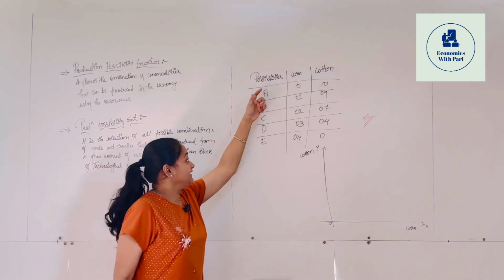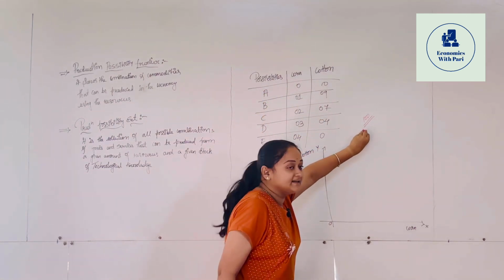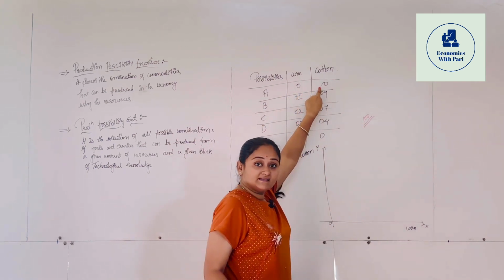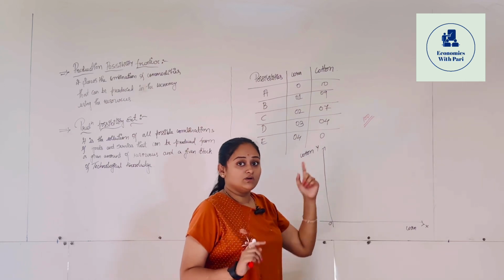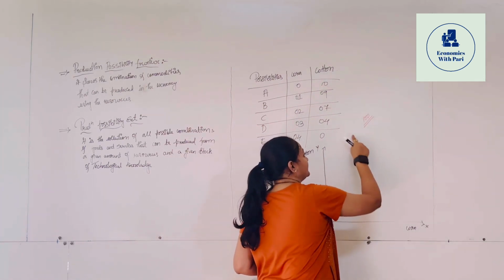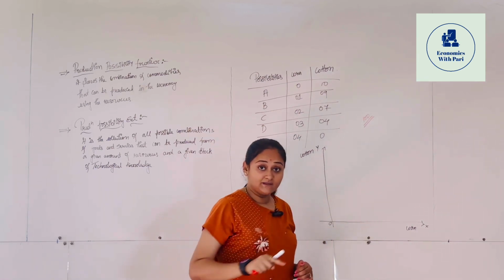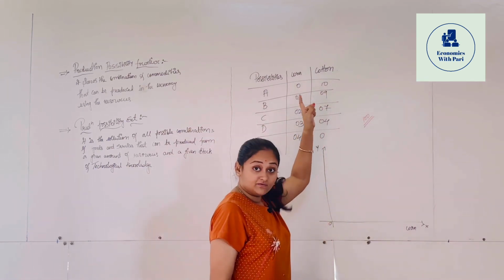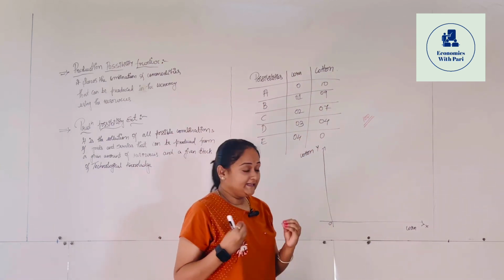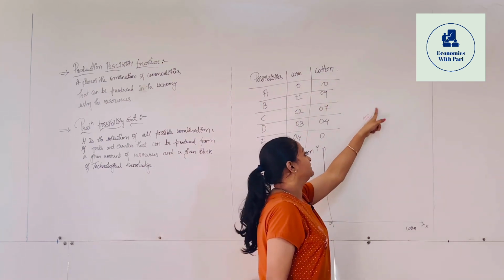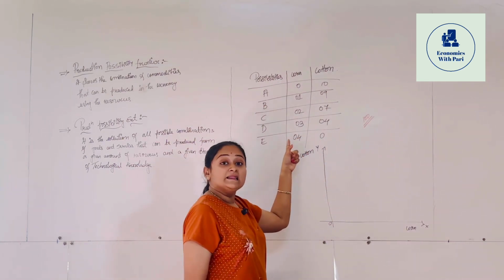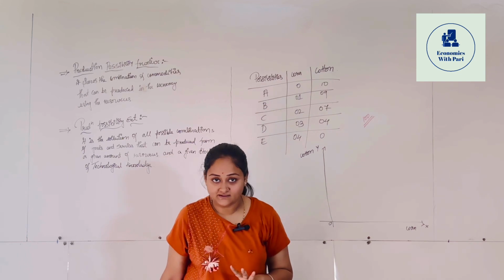Possibility A, which means by using all the 100 resources we can produce 0 units of corn as well as 10 units of cotton. What does this mean? If we use all the 100 resources which are available to us only in the production of cotton, then we can produce 10 units of cotton. In the same way, if we use these 100 resources only in the production of corn, then we can produce 4 units of corn.